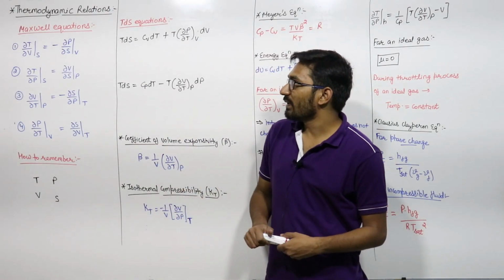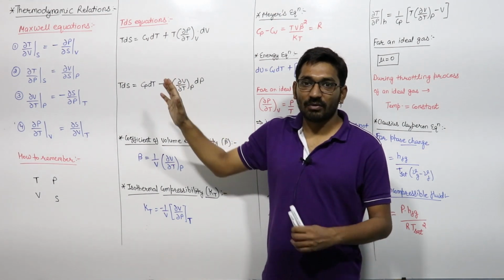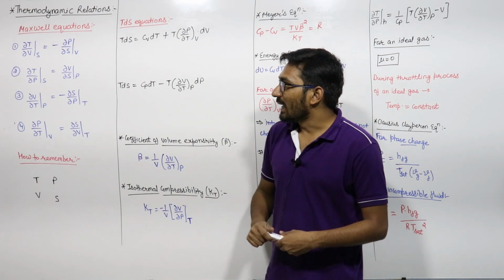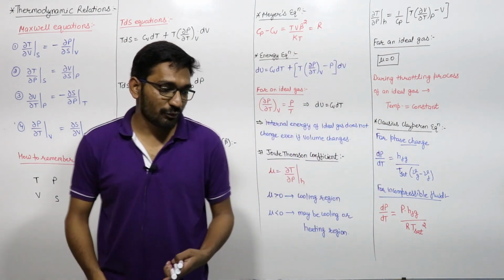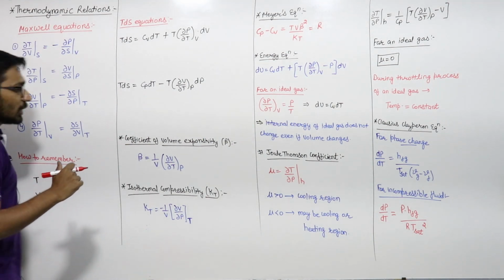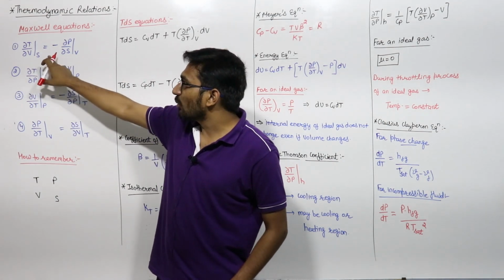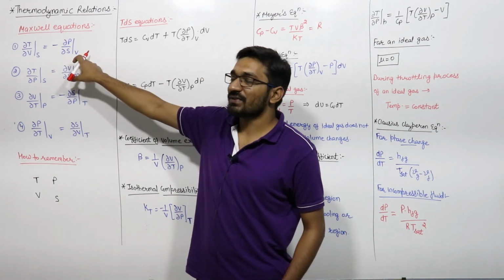The next topic of our discussion is thermodynamic relations. Let us see some of the important equations in the thermodynamic relations. First of all, our equations are the Maxwell equations. There are 4 Maxwell equations in thermodynamics. The first one is del T by del V at constant entropy is equal to minus del P by del S at constant volume.